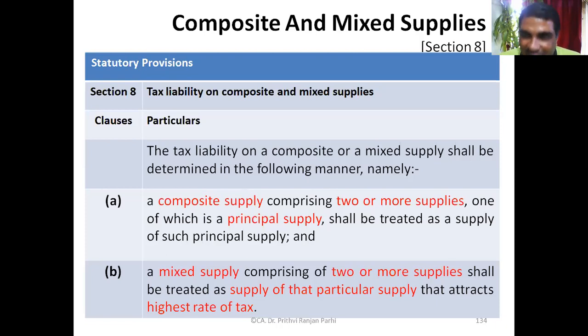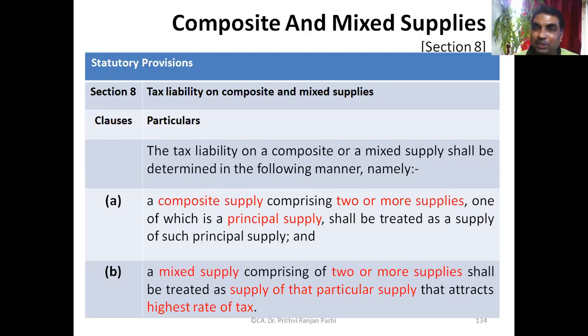18%. If you can prove this is a composite supply. But if it is not a composite supply, that's a different thing. If you can plan or bundle the goods in such a way that it becomes a composite supply, then that can be taxed at the rate applicable to the principal supply. Are you visualizing some kind of tax planning scope here? There is some scope. That means things can be bundled, and if the bundled supply can be designed as a composite supply, then the entire goods shall be taxed like the principal supply.